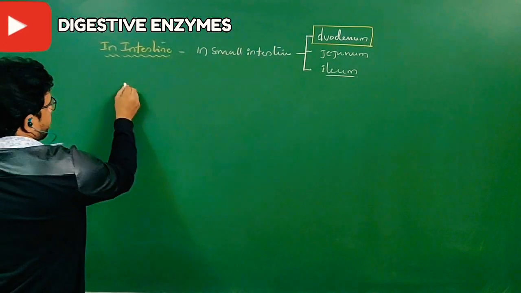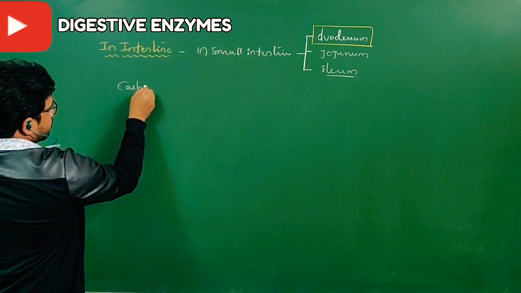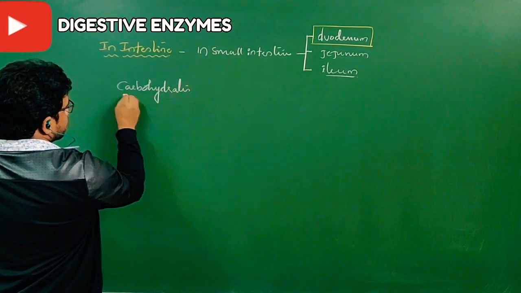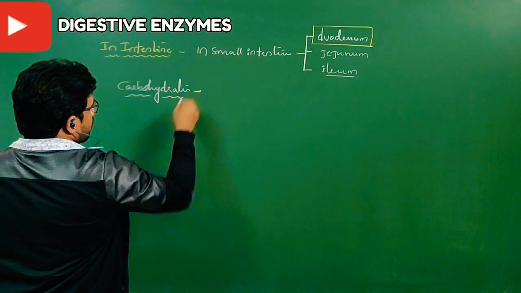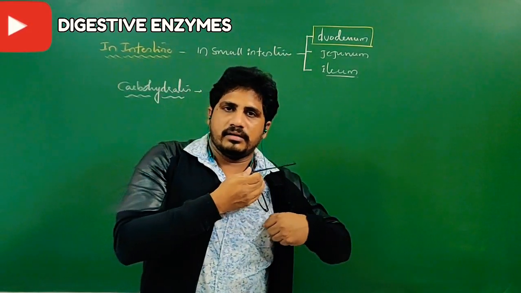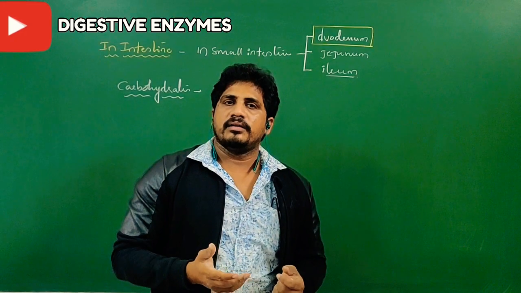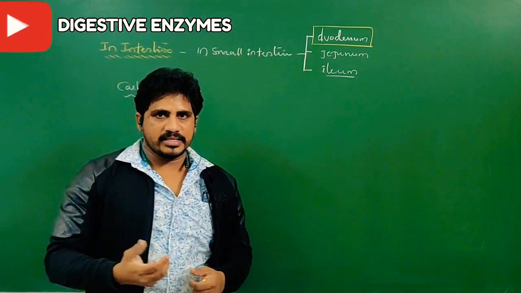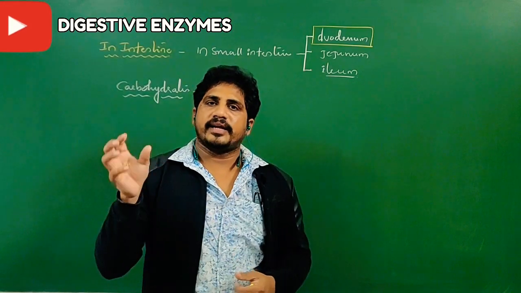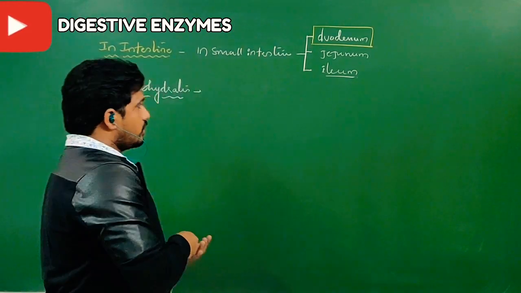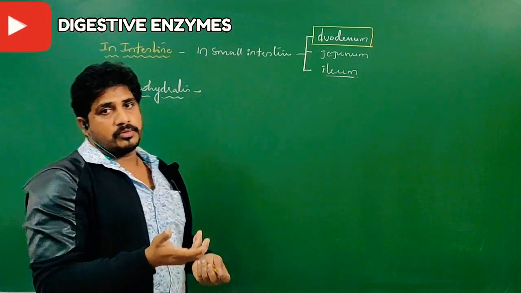Okay. Firstly, if we talk about carbohydrates, carbohydrate digestion may be initiated in the mouth, but only partial digestion takes place. Why? Because salivary amylase at 6.8 pH can digest carbohydrates into oligosaccharides, mainly maltose. Is there a possibility otherwise?